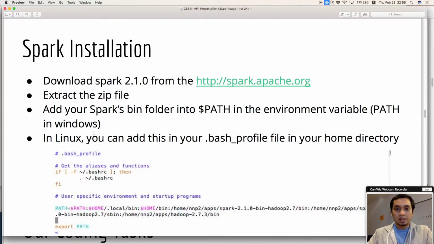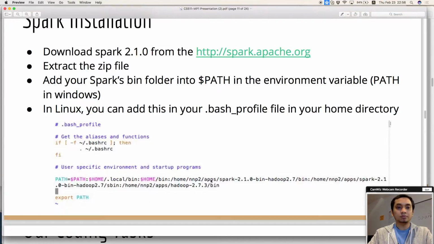For Spark installation, you can go directly to the Spark website and download the zip file there. You put it in the folder and extract the zip file. It's very easy, but you also need to add the environment variable in the bash profile. So you need to add the path.